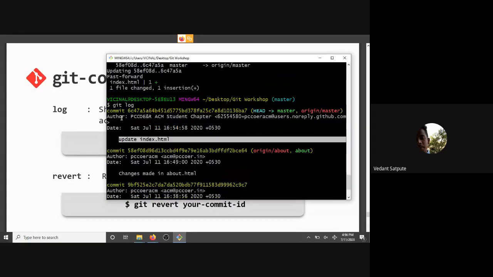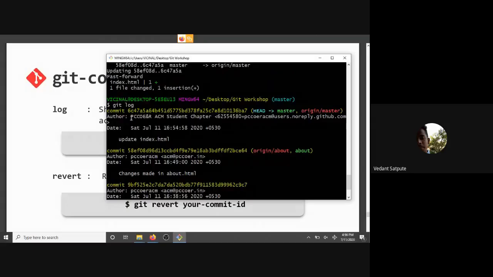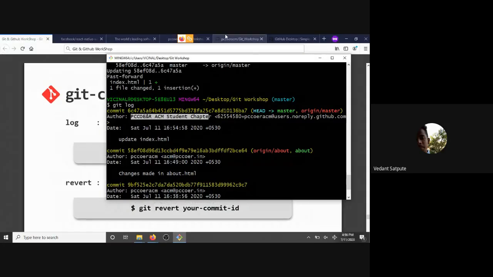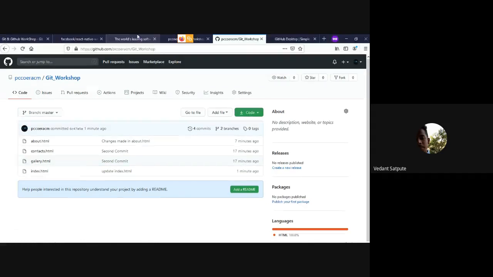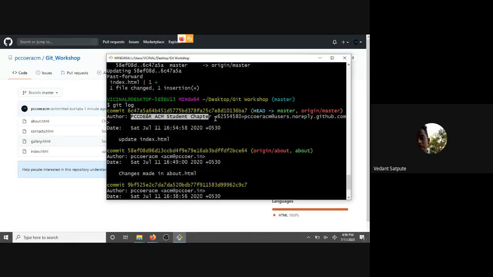You can see it gives us the author of each commit. We had the username and email we set up in the configuration, and now we have a new author, that is PCR ACM student chapter. This is because we did changes from here, and here the username and the email is by default this.